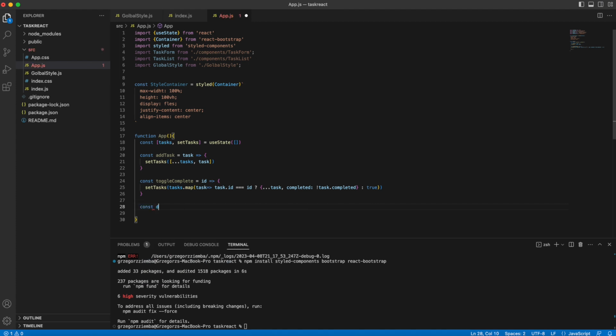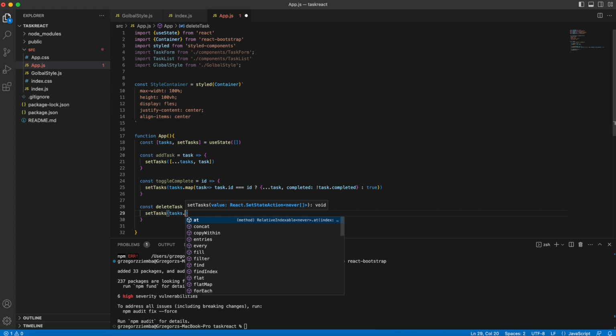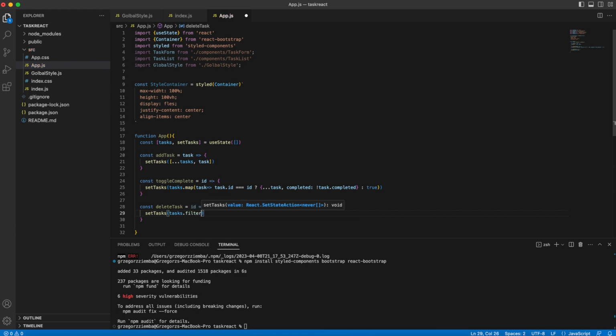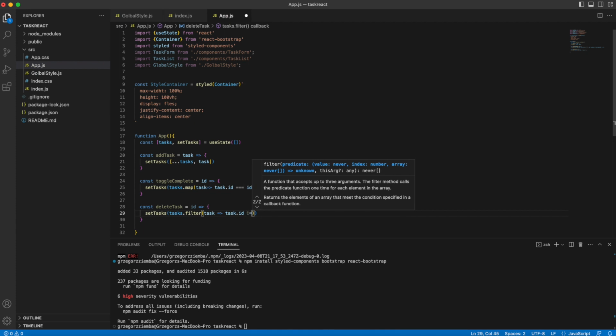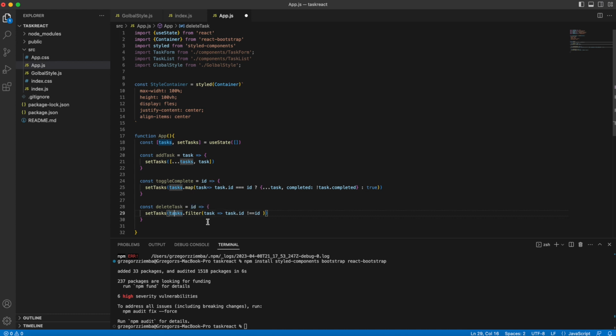Okay, the last thing, we need to delete task by ID and set tasks, and that's very easy, because, as you know or do not, arrays have something like filter that will filter out the things that do not match our task. So filter goes, I will show you, through the whole tasks that we've got over here. So we've got, for example, 5 tasks.